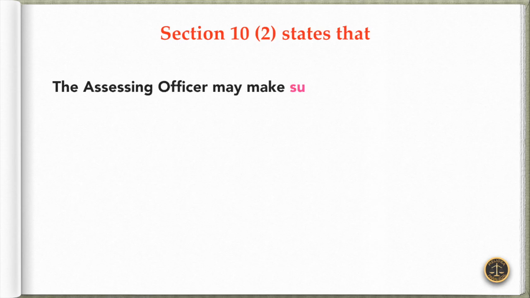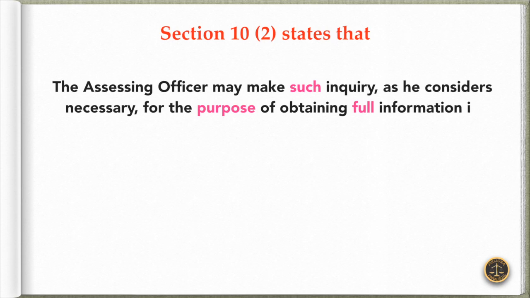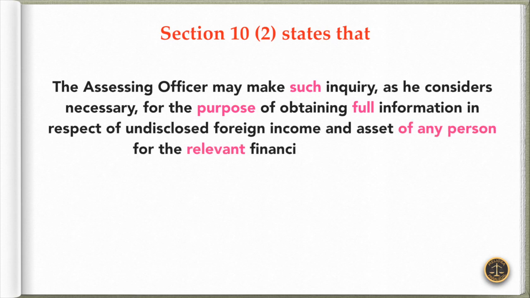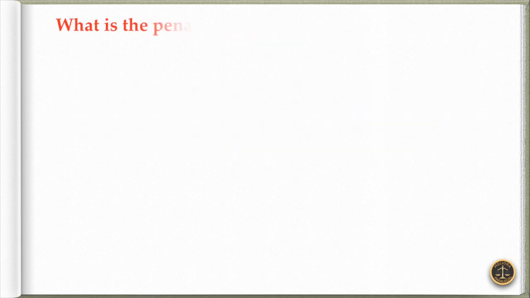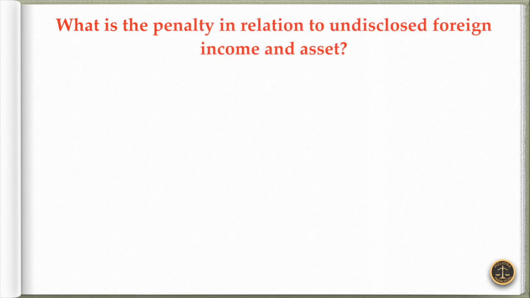Further, Section 10(2) of this Act states that the assessing officer may make such inquiry as he considers necessary for the purpose of obtaining full information in respect of undisclosed foreign income and asset of any person for the relevant financial year or years.